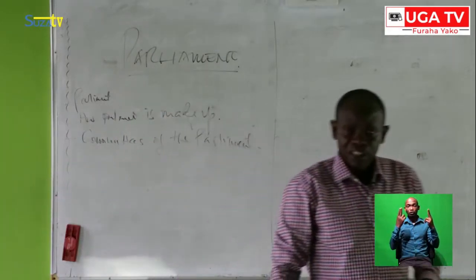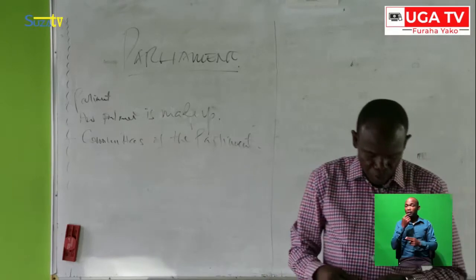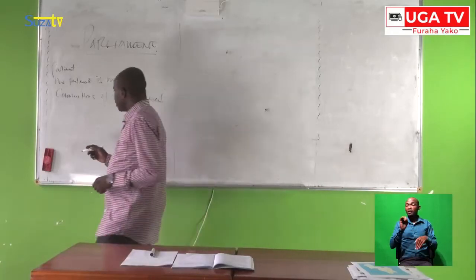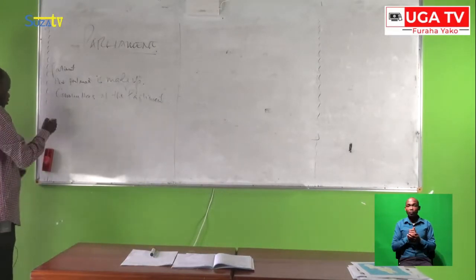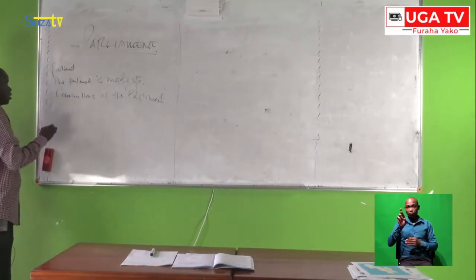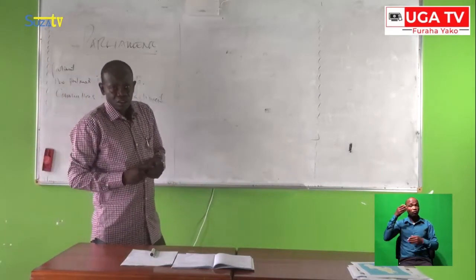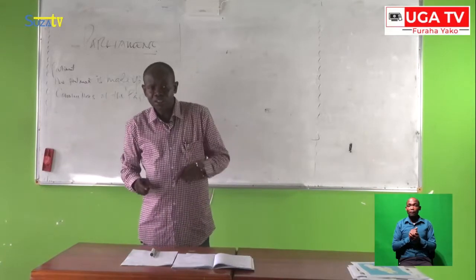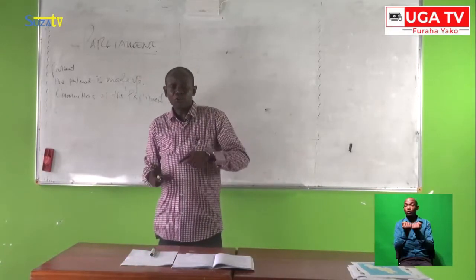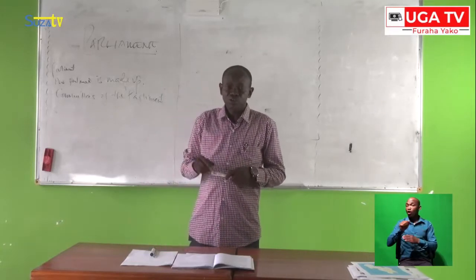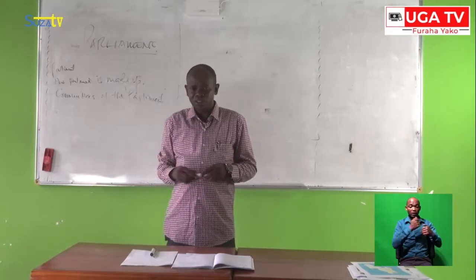Starting our lesson, let us tell you what Parliament is. Parliament, as far as we know, is an organ of government. The main role of the Parliament is to make law of the entire country. So any law, as far as we know, has to be made under the Parliament.